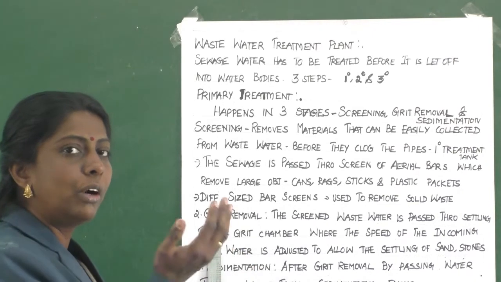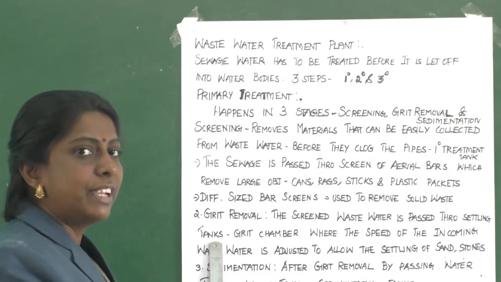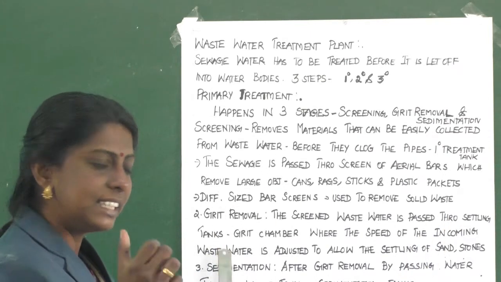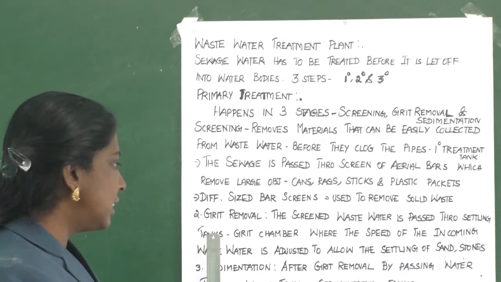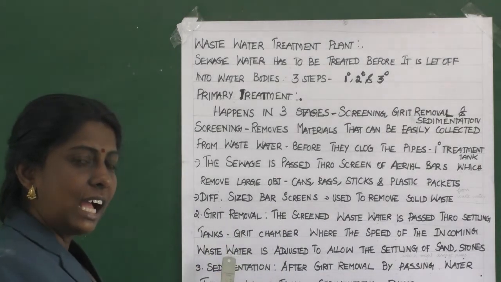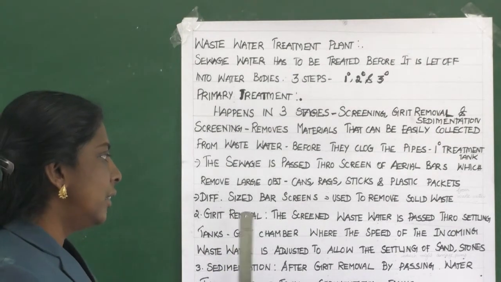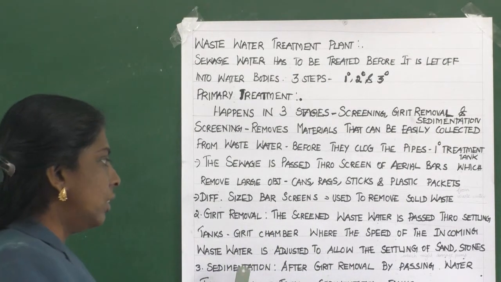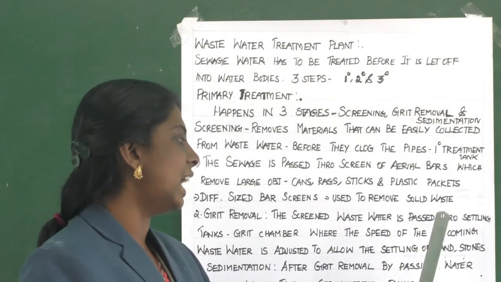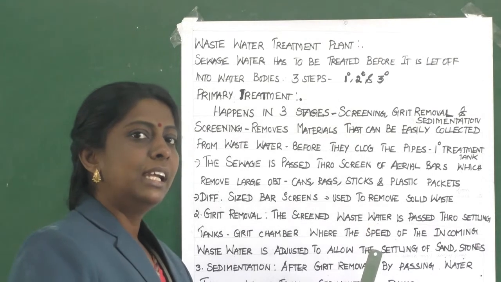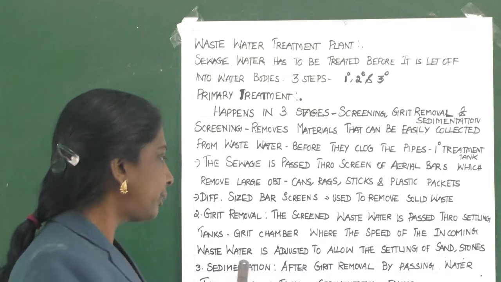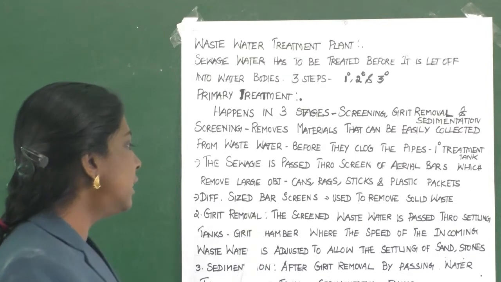After removing all these large objects, this wastewater will be passed through settling tanks and a grit chamber, where the speed of the incoming wastewater is adjusted to allow the settling of sand and stones which may damage the pump. So, the second step is grit removal.